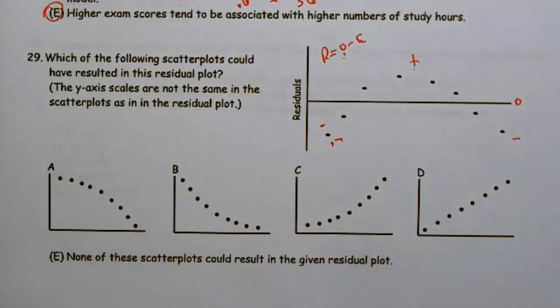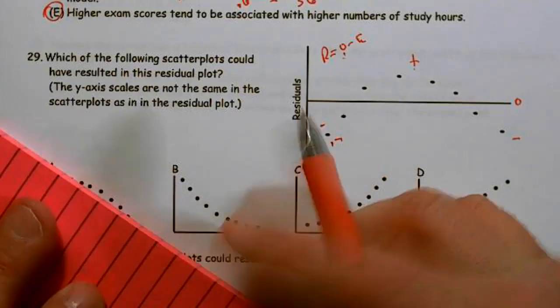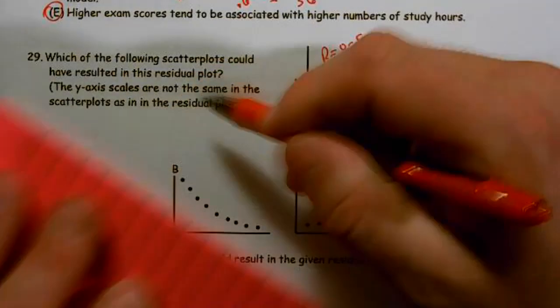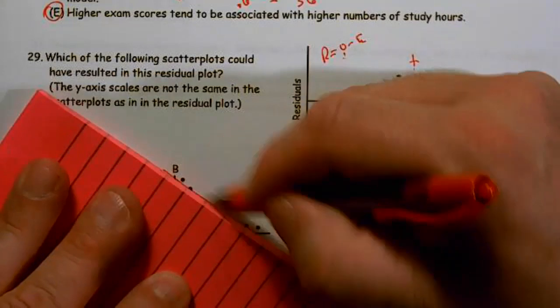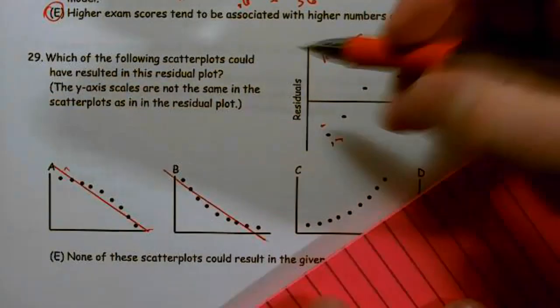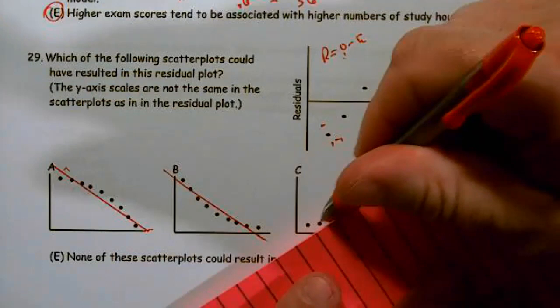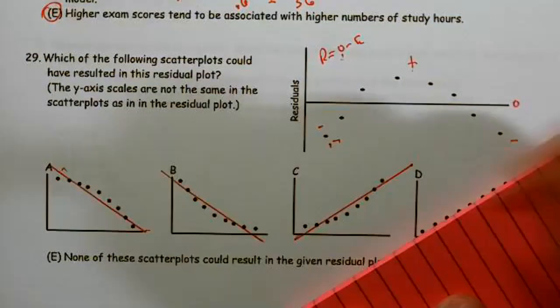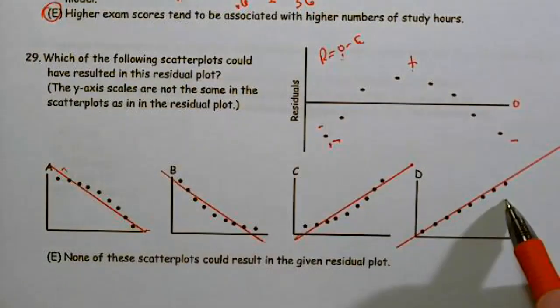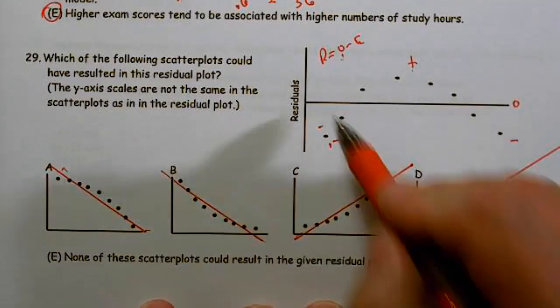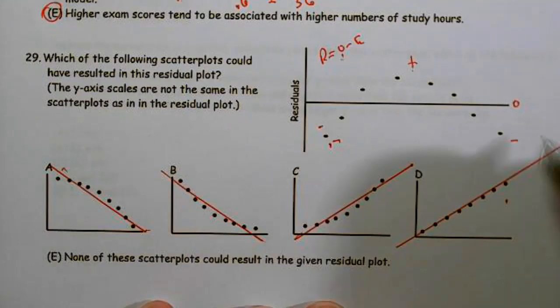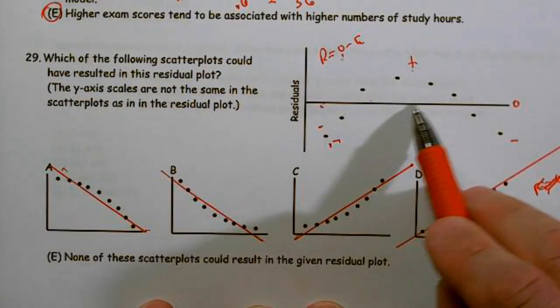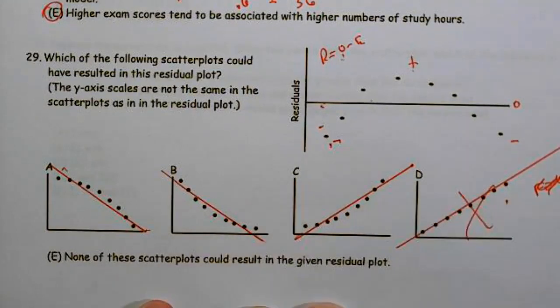So let's draw a best fit line for these, all right? I'm going to do this for all of them. And remember, when I do that, I'm going to have some data points that are above the line, some data points that are below the line, except for the last one. First off, this one is every data point's on the line. So in this case, I would have no residuals. My residual would equal 0. Every single data point would be on the line. So it's not that one.